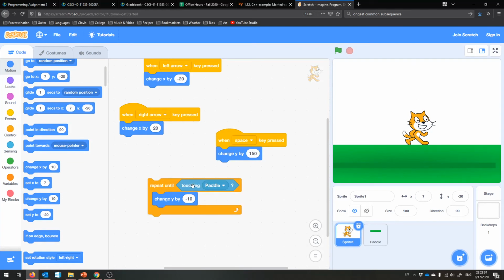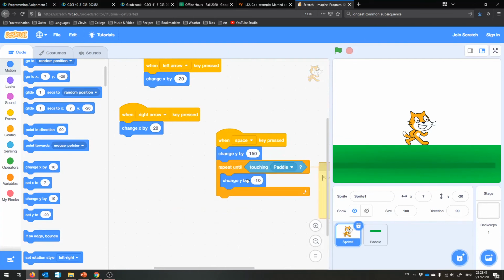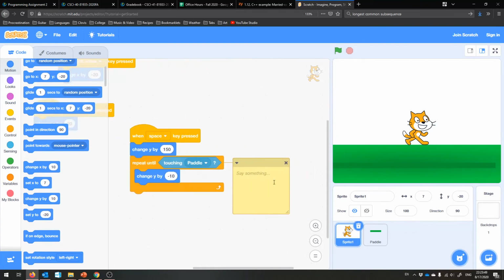So until touching paddle. So that's meaning while the scratch cat isn't touching the paddle, I'm going to keep executing this body, but the second the scratch cat touches that thing, I'm done. I hope you see that. So bring him down a little bit at a time, and that's for animation.